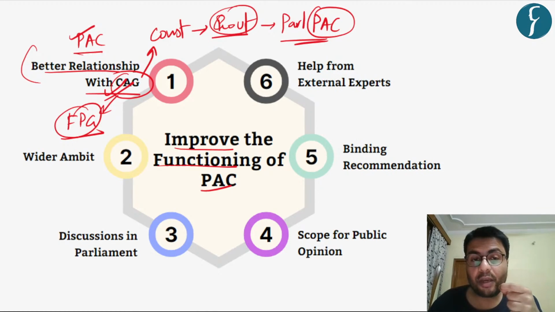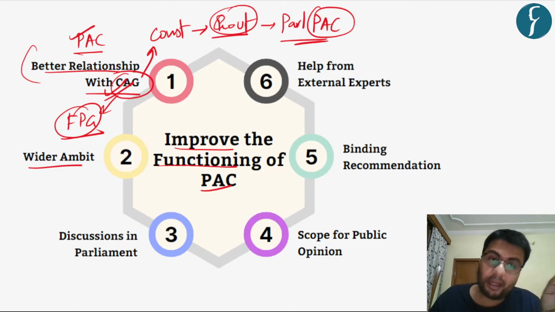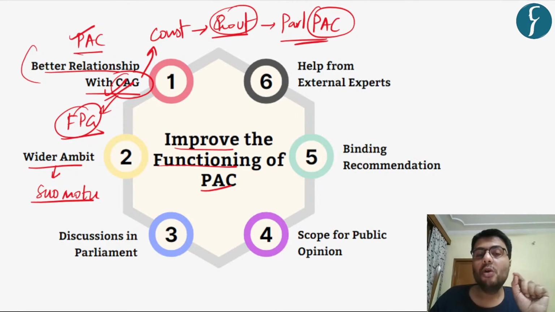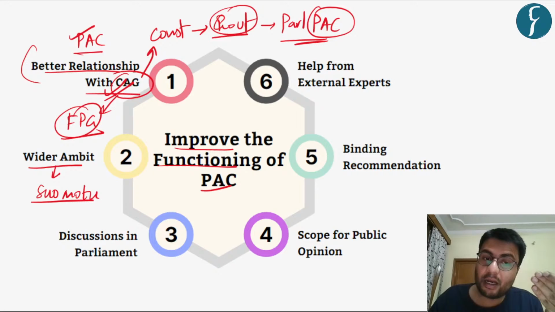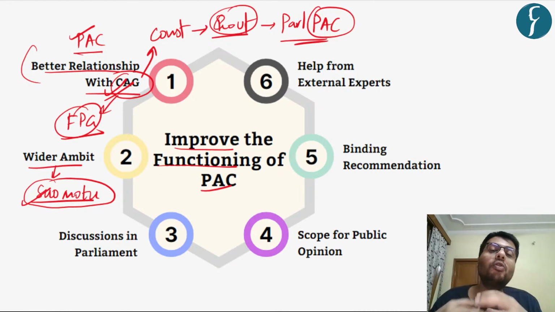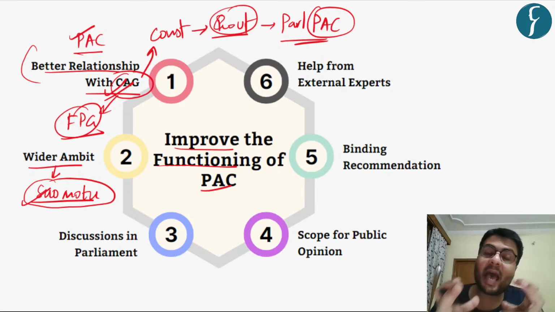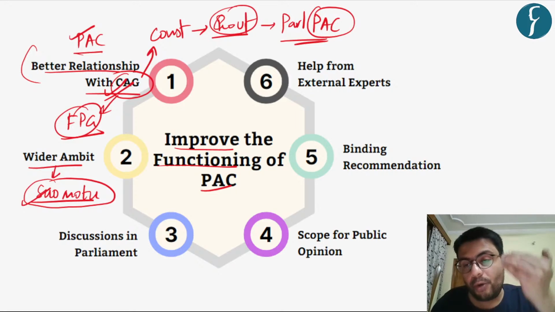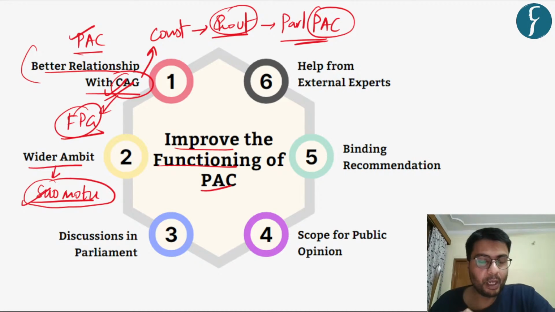Also, there is a need to give a wider ambit to the Public Accounts Committee, particularly in the matters that it considers on its own. In this regard, the Public Accounts Committee should have a habit of taking suo motu cognizance of issues and allegations of impropriety by the government, to enhance the ability of the parliament to hold the executive accountable.